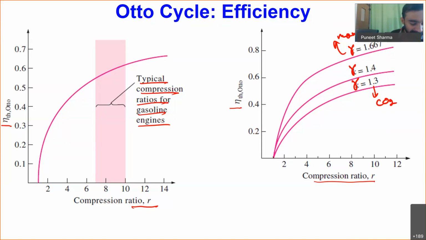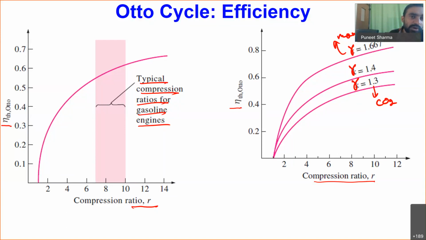Now, one important point I would like to highlight: we are able to see over here that upon increasing the compression ratio, we can improve the efficiency. But still, why are we not going for a higher value of the compression ratio in case of gasoline engines or Otto cycle based engines? In a practical scenario, as I have told you, we are having a mixture of air and fuel inside the cylinder.